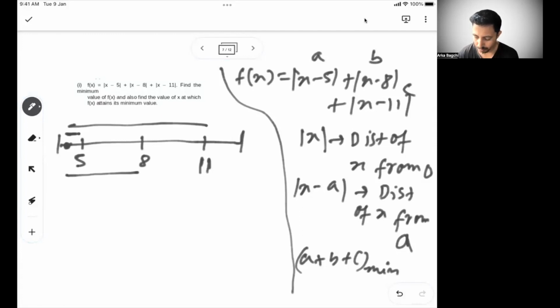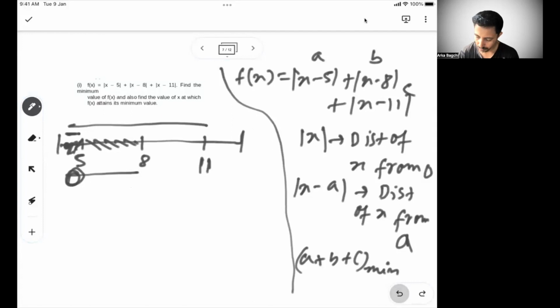One thing you can see is that this part of the zone we are calculating three times, once for 5, once for 8, and once for 11. This part of the zone we are calculating twice, once for the distance from 8 and another for the distance from 11, because 11 has to reach this far. So this part is in 11 and also in 8, and we are calculating this zone twice. This is not a very optimal way of calculating.